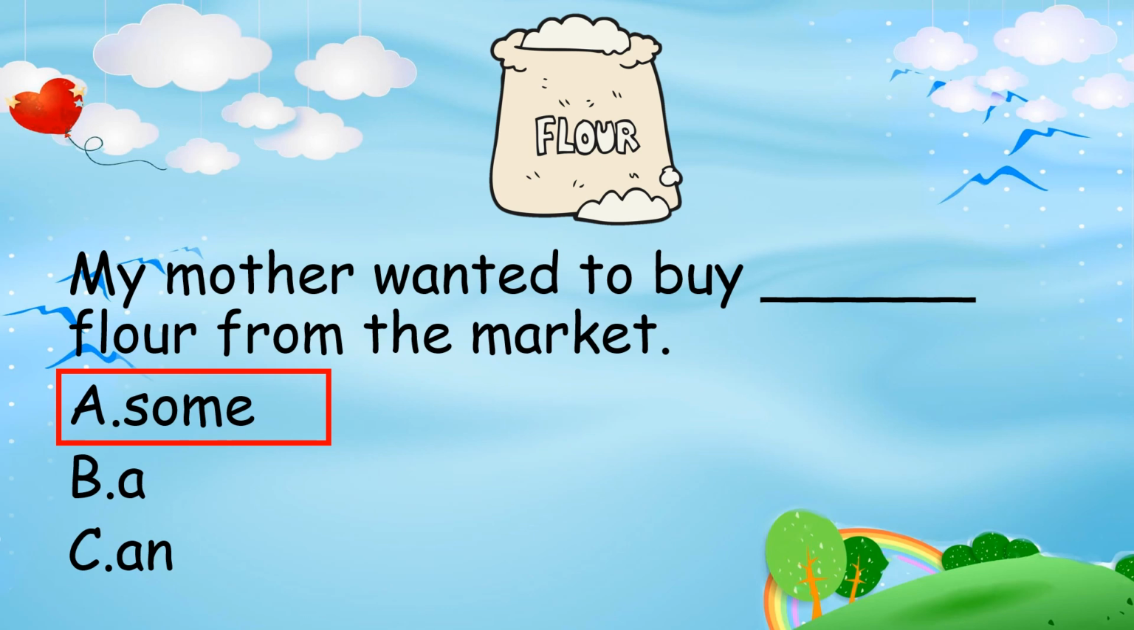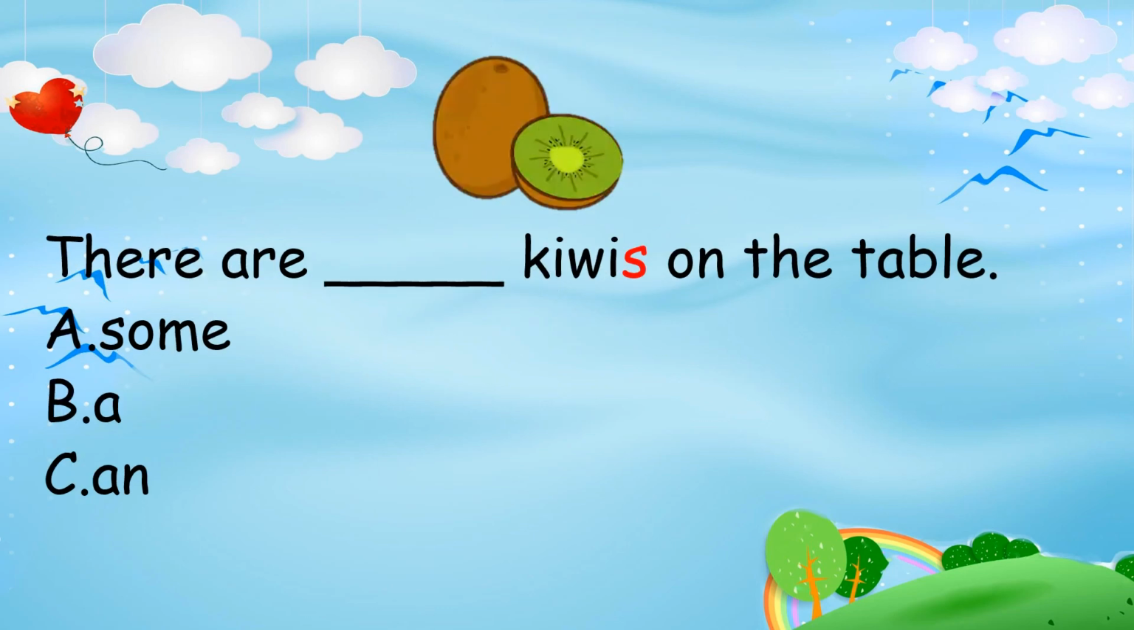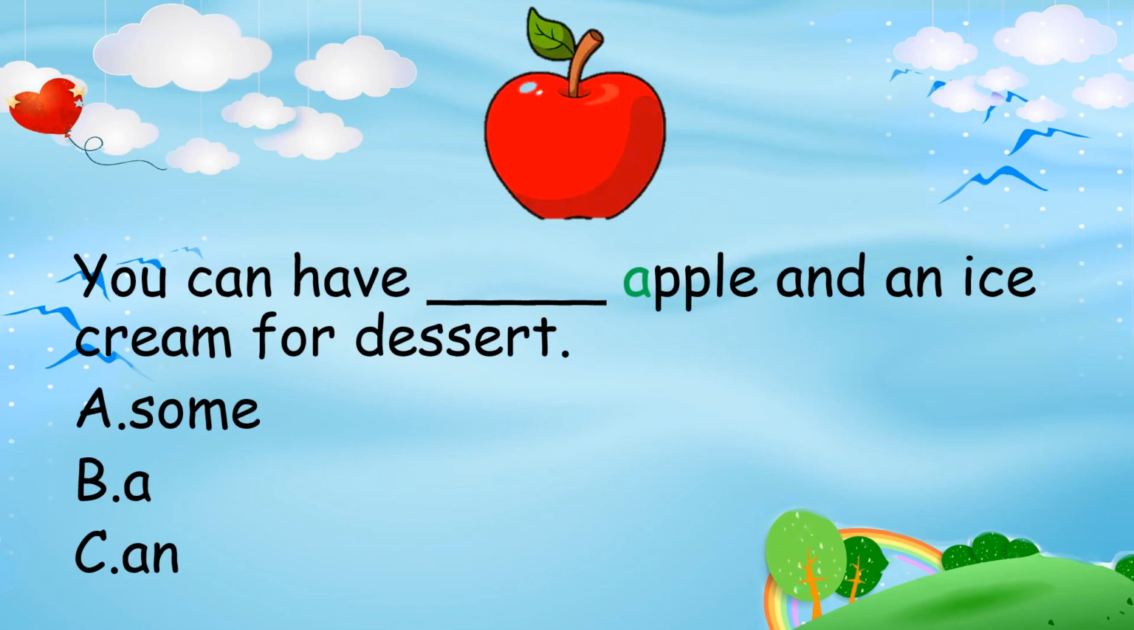Next question. There are kiwis on the table. Which one is the correct answer? There is a letter S at the end of the kiwi, meaning it's more than one. The answer is some. Some is also used for food that are more than one. Question number 3. You can have an apple and an ice cream for dessert.